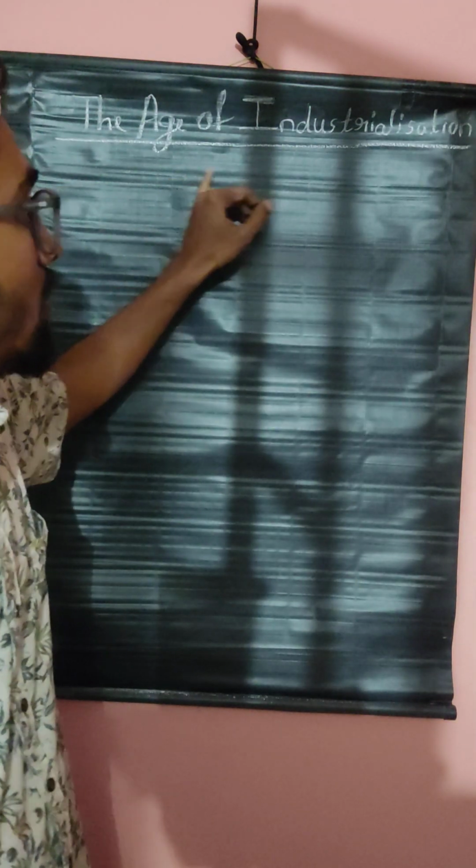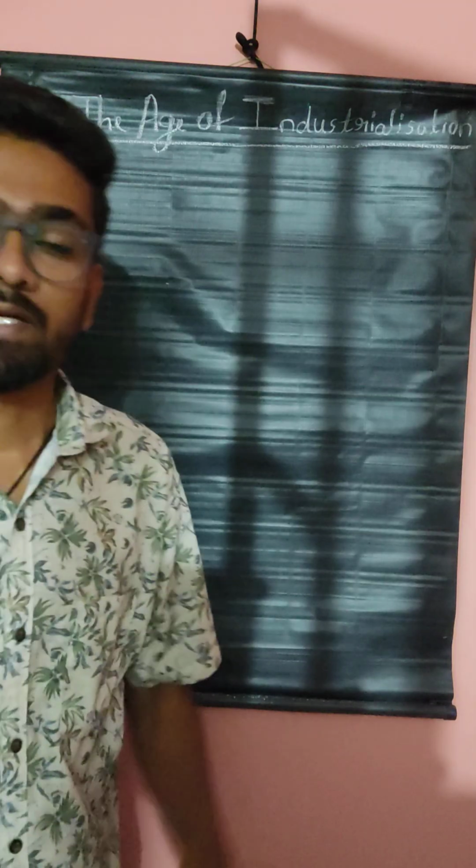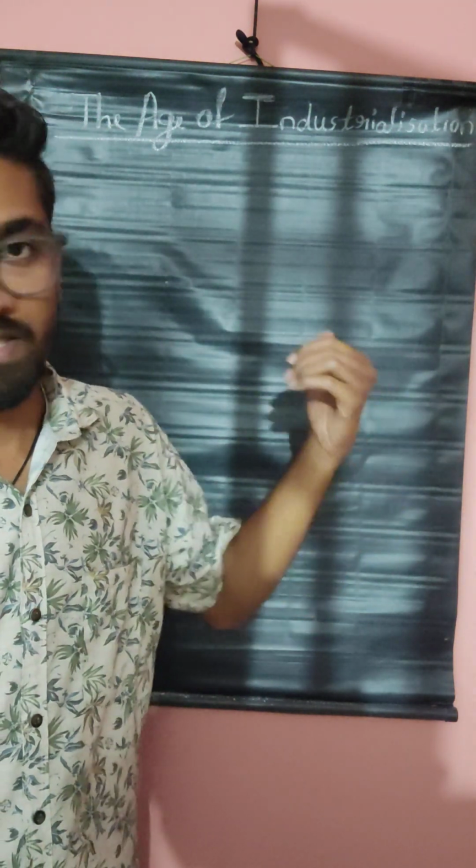History chapter of CBSE syllabus, the age of industrialization. It is ninth class history chapter. Today I will discuss that chapter in a short summarized way. The age of industrialization means the starting stage of industrialization in the whole world, the starting stage of the development of industries or factories, that is called as the age of industrialization.